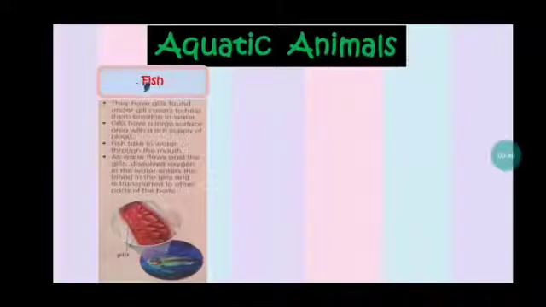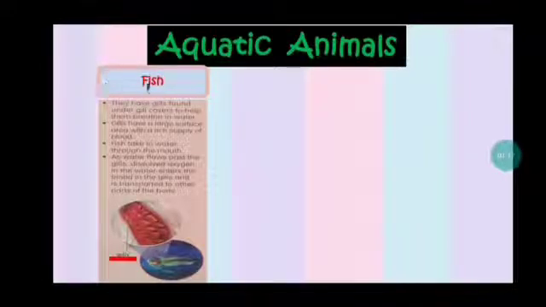You can see the pictures of the gills. This is the gills. The gills are located inside the gills cover. The gills are rich in supplies of blood. Okay, the gills ini kaya akan darah. So when the water passes to the gills, the dissolved oxygen in water enters the blood. The dissolved oxygen in water enters the blood in the gills and is then transported to other parts of the body.